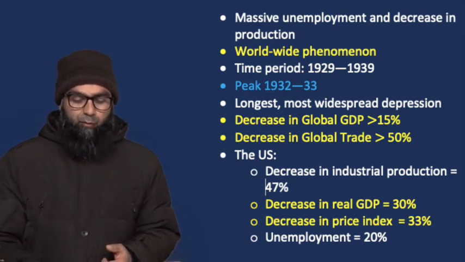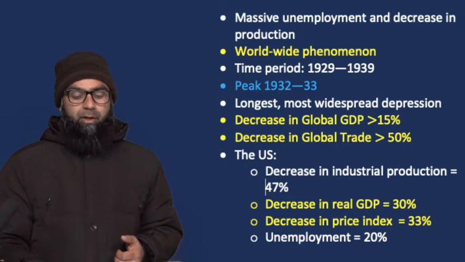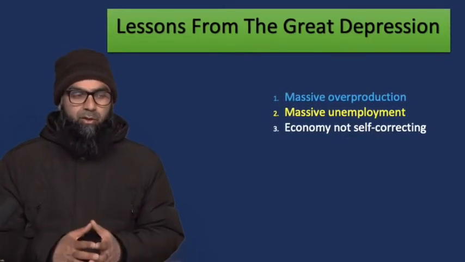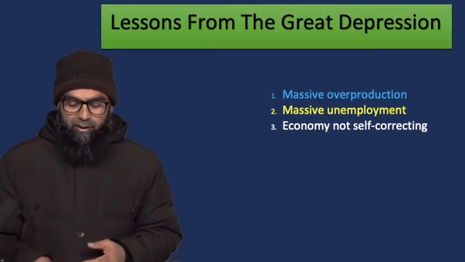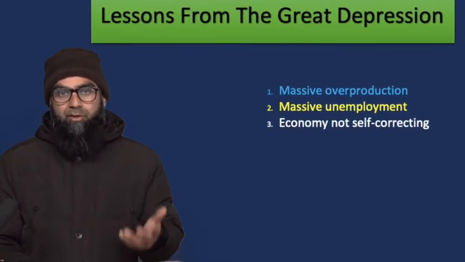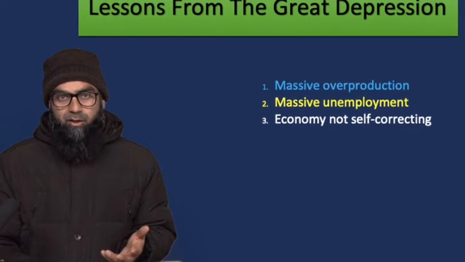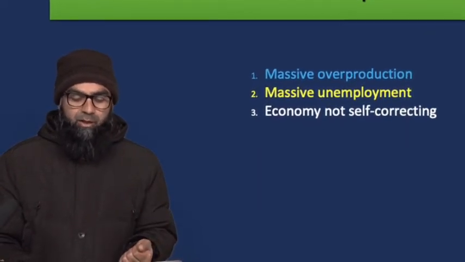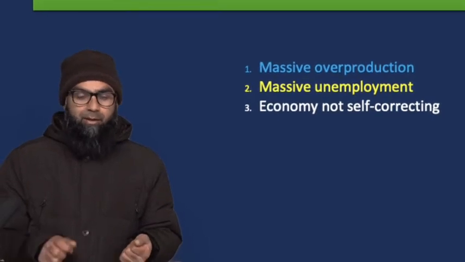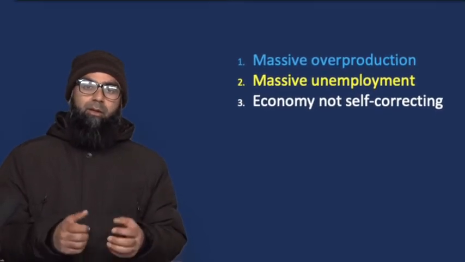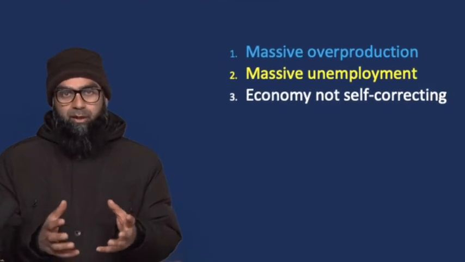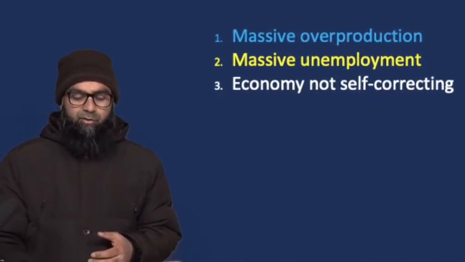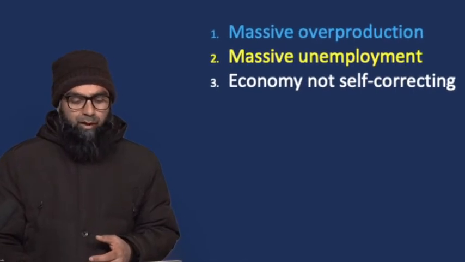And the lessons we learn from the Great Depression include: massive overproduction is possible, massive unemployment is possible, and the economy is not self-correcting, which is very important for us to appreciate here. Economies don't correct themselves, because we waited for a long time, and the market seems not to be in a position to self-correct, to rectify its discrepancies. Now came J.M.